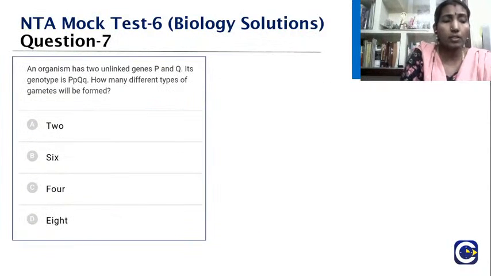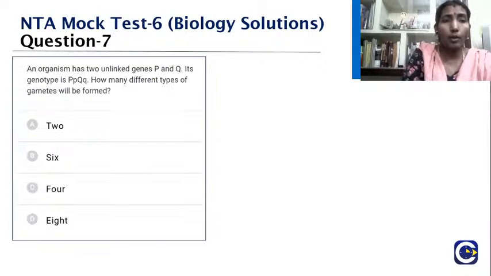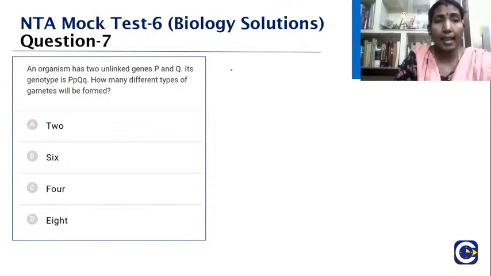Okay, and the next question here is, we'll go to the next question. An organism has two unlinked genes, P and Q. Its genotype is PPQQ.